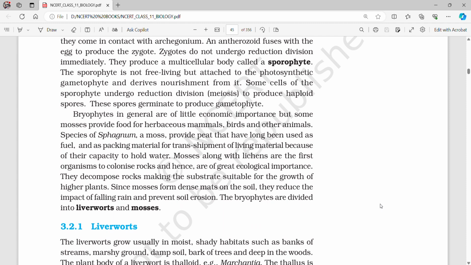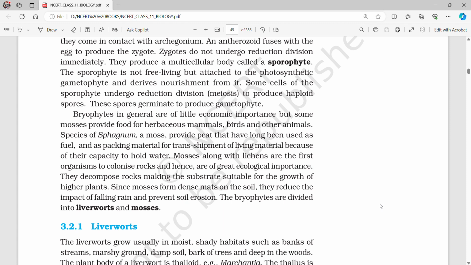Bryophytes in general are of little economic importance, but some mosses provide food for herbaceous mammals, birds, and other animals. Species of Sphagnum, a moss, provide peat that has long been used as fuel and as packaging material for transshipment of living material because of their capacity to hold water.